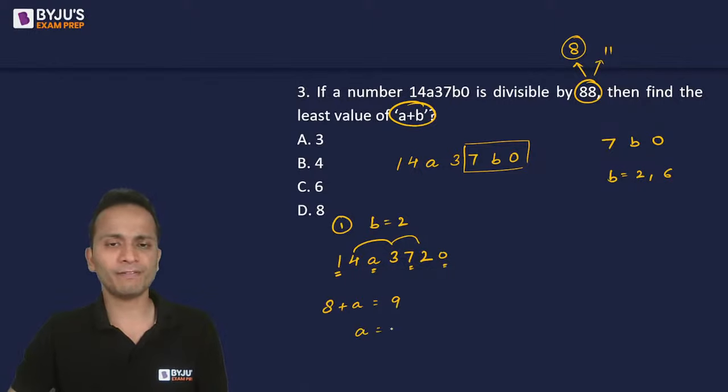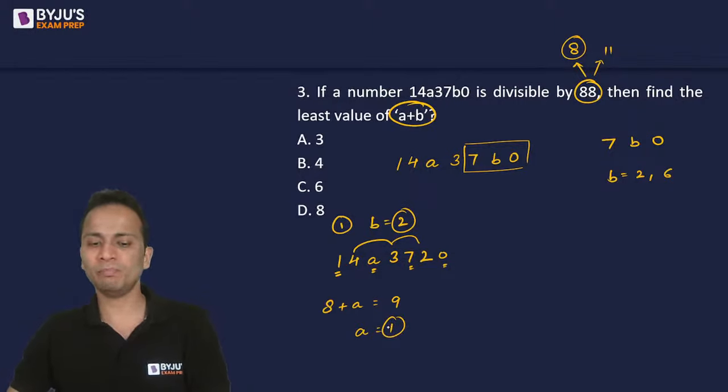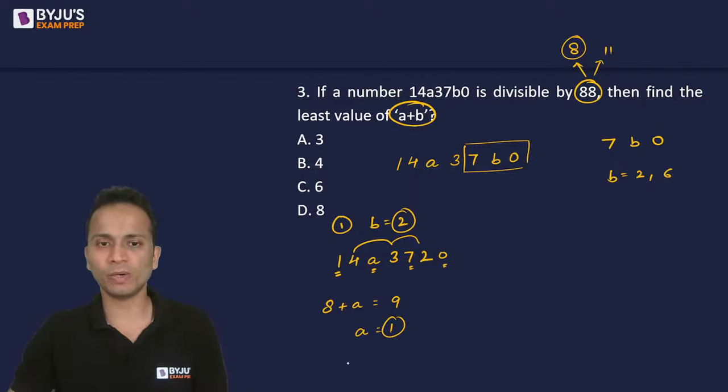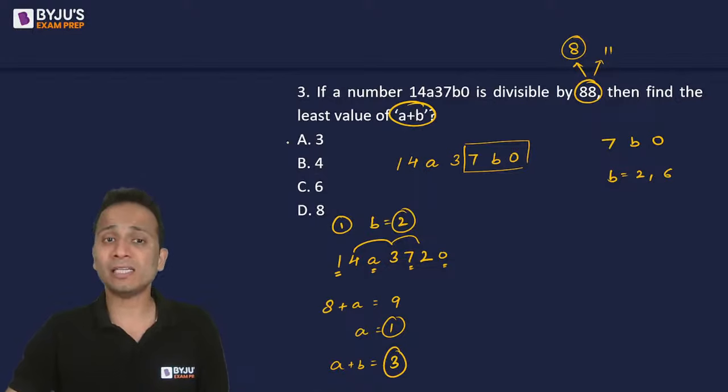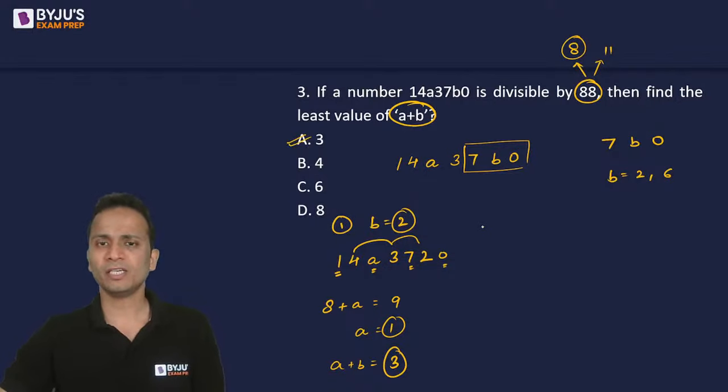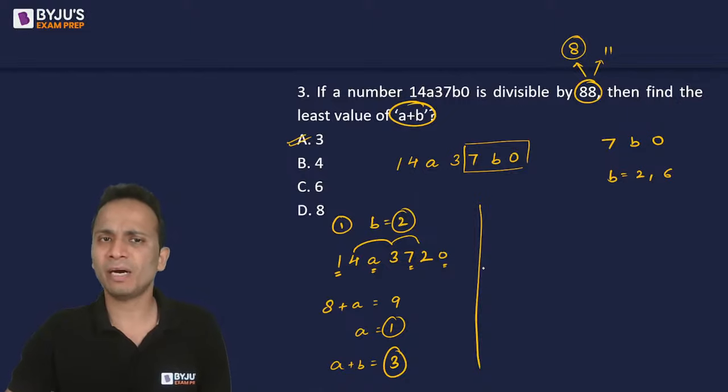So from here, the value of a comes out to be 1. So when b is equal to 2, a is equal to 1. So the value of a plus b, this will be the minimum value because the option may be a minimum option. So 2 plus 1, that is 3. So 3 will be the answer of this question, right? Okay, so to answer, we can directly mark option A.